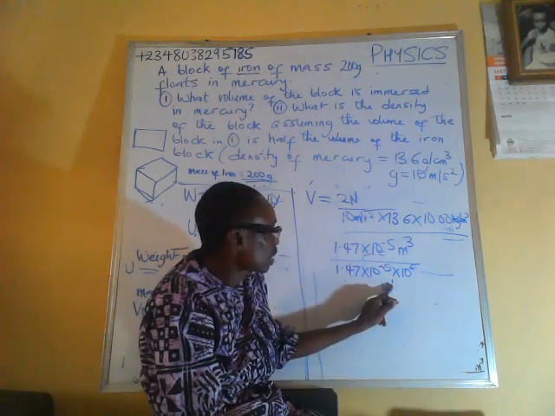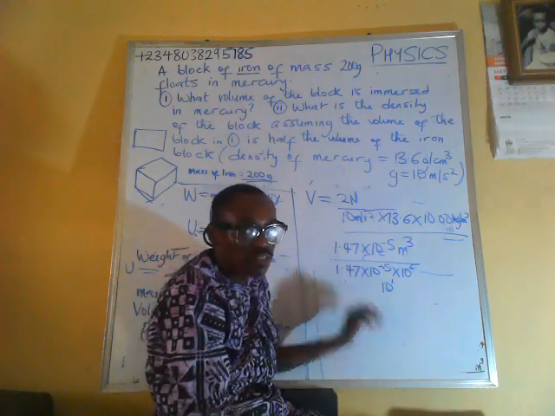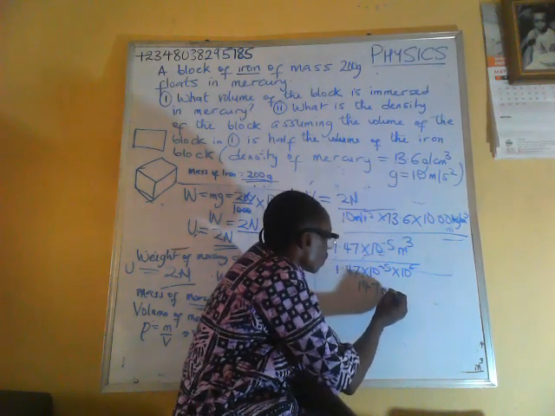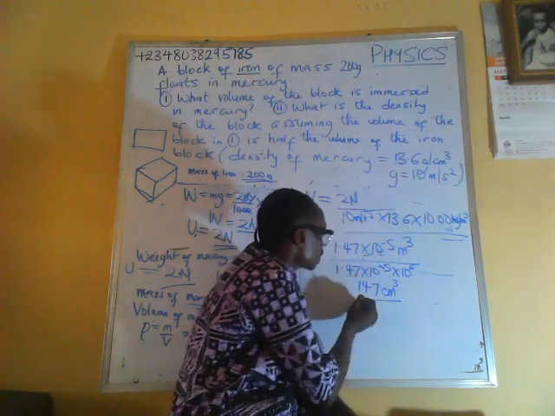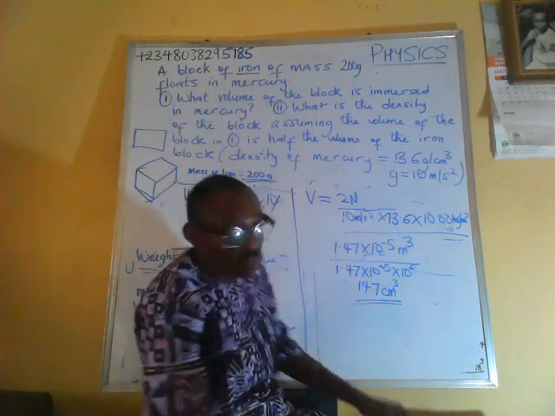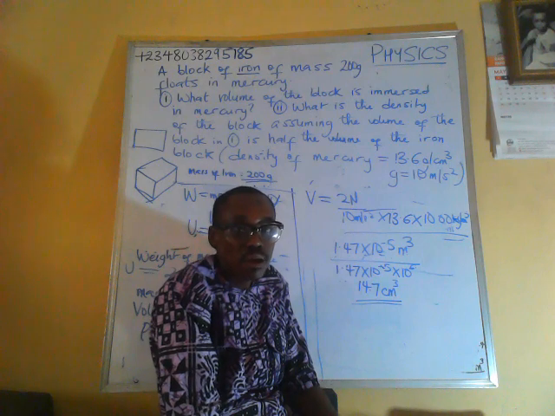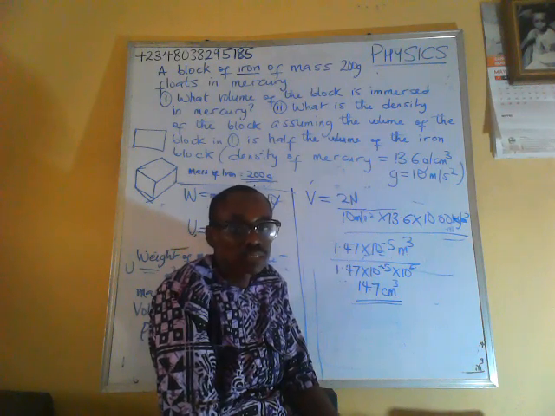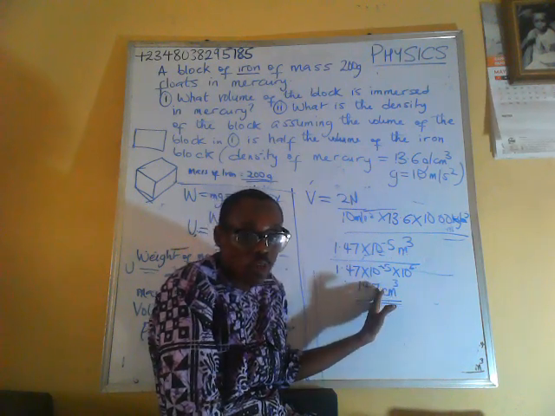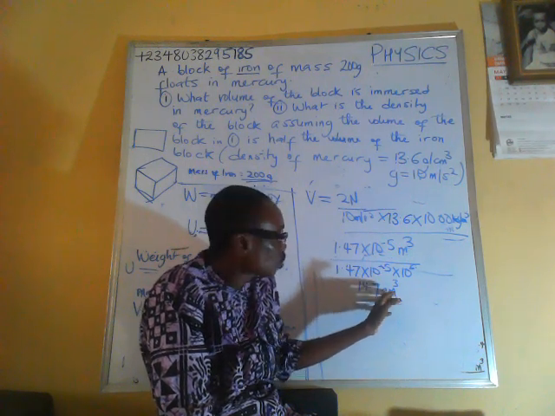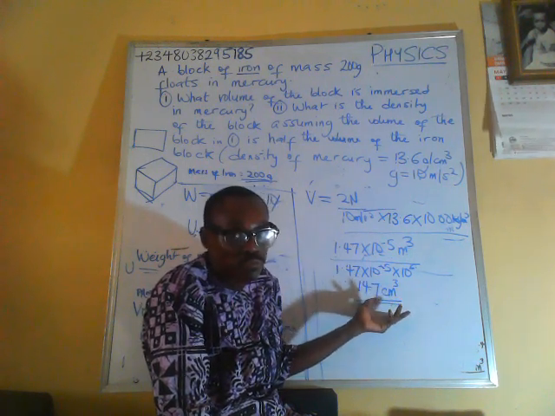So this is 10 times 1.47, that gives us 14.7 cubic centimeters. Just like what we got before, this is the volume of mercury that was displaced, which is also the volume of the solid that was the mass. This is the volume in cubic centimeter. This was what we got before.